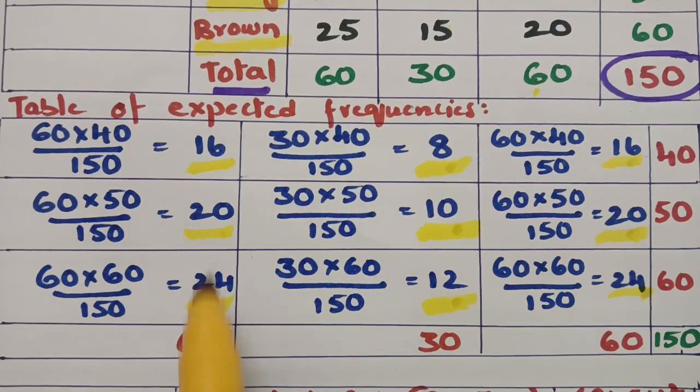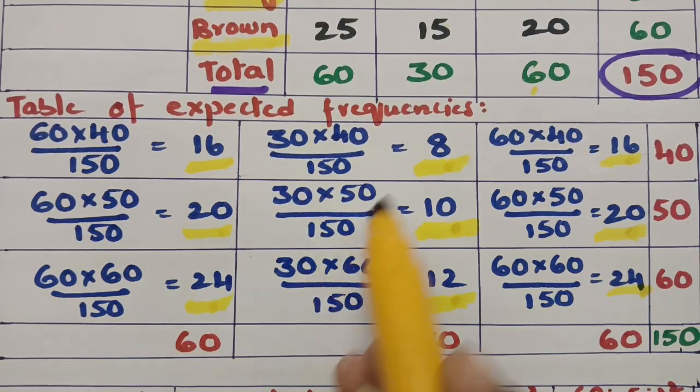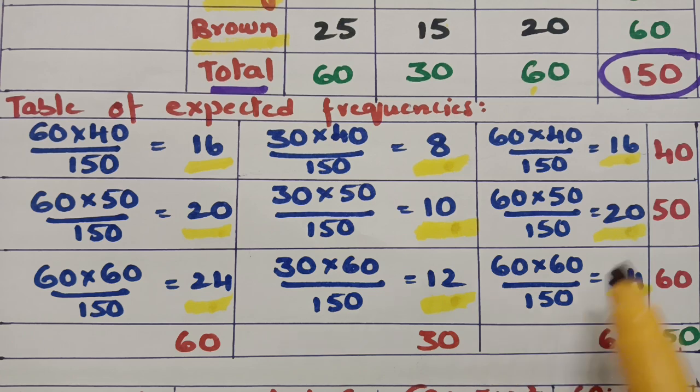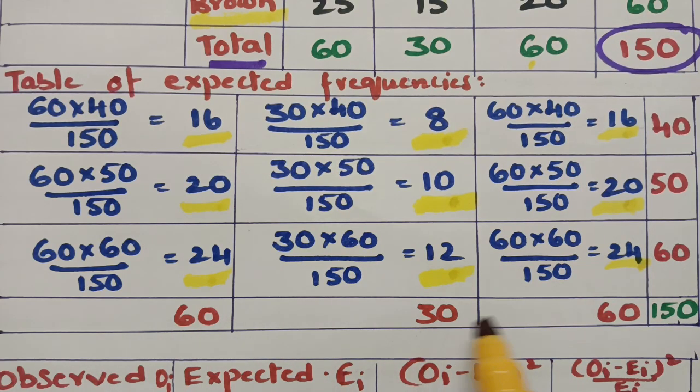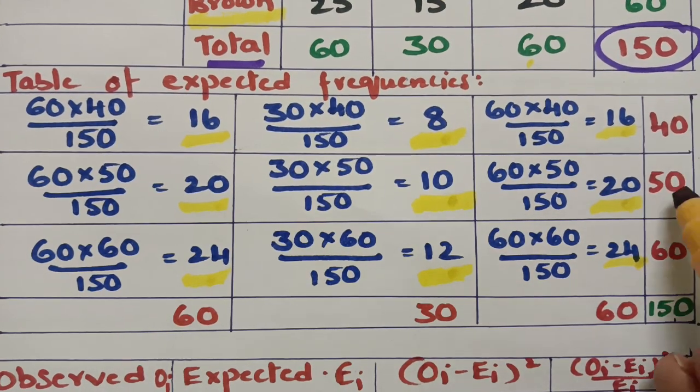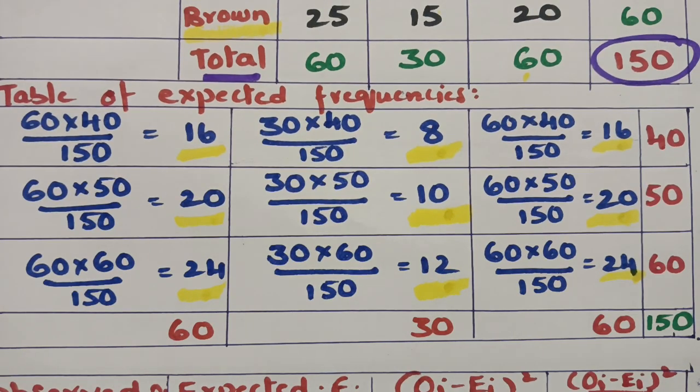And next one, column total: 16 plus 20 plus 24 is 60, 8 plus 10 plus 12 is 30, and 16 plus 20 plus 24, the value here is 60. And now this will be the grand total: 60 plus 30 plus 60 is 150, and here 40 plus 50 plus 60 is again 150. So observed values are ready and expected values are also ready.